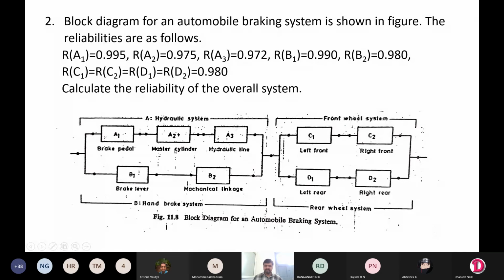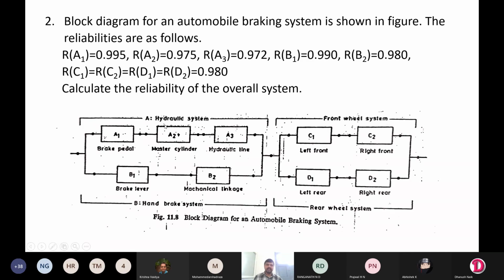So here you have hydraulic system and handbrake system. How are these two connected? They are connected in parallel. So then you have to make use of that equation for parallel connections. Here also front wheel system and rear wheel system are connected in parallel. So like that you have to find out.